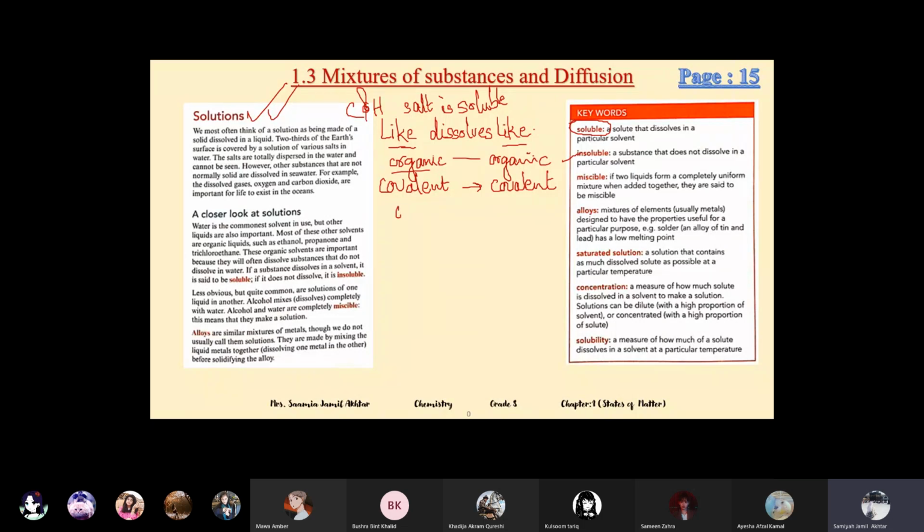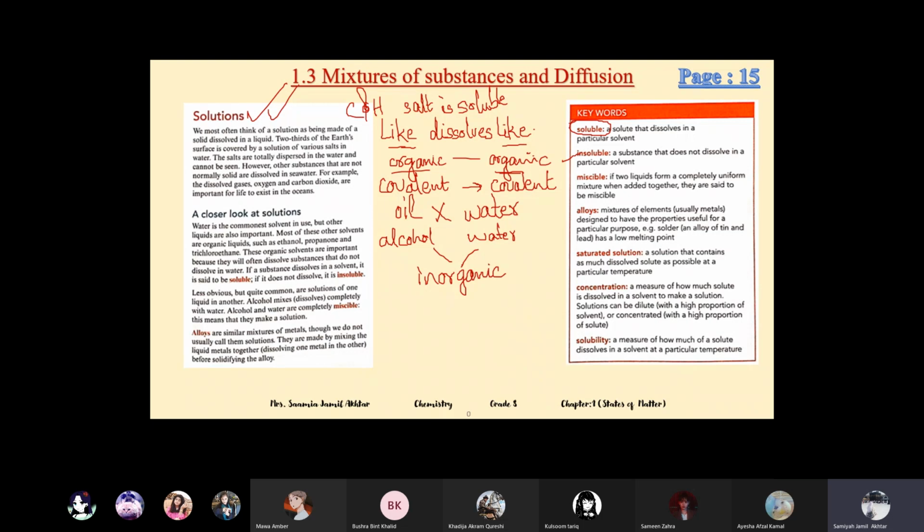That is why oil does not dissolve in water. Oil does not dissolve in water because oil is covalent in nature and water is not organic. It does not contain carbon and hydrogen. So organic things should dissolve in organic. Similarly, alcohol and water, both are similar in nature, so they will dissolve.